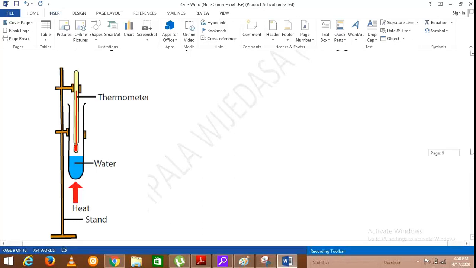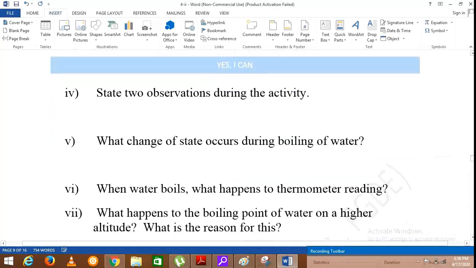After that, you are asked, state 2 observations during the activity. You will observe that the water level decreases, the temperature reading of the thermometer increases and water vapor is formed. Another observation is that at a particular instance the thermometer reading will not change.